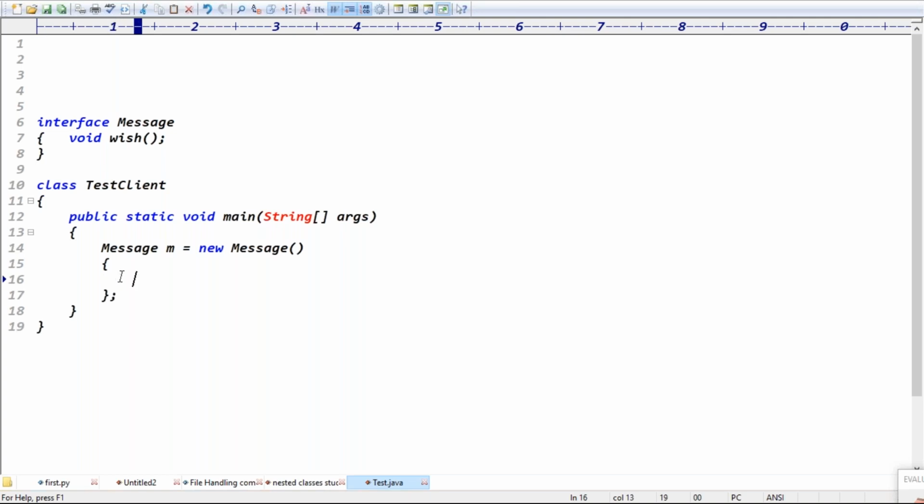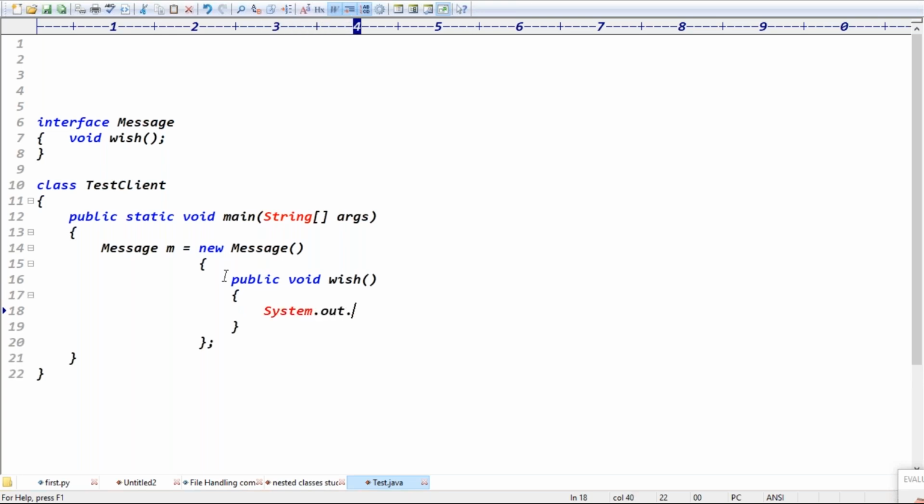And the message contains what, the method. Message m is just a reference variable. On the right-hand side, this is the code we have to write: message m equal new message. Directly here you can write the implementation. Public void, which method here? Public void which method? Here you can write the implementation.